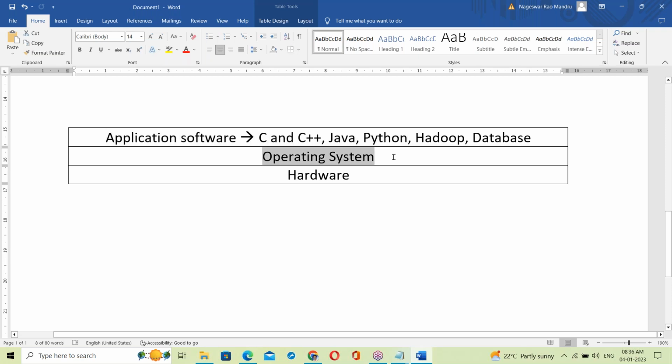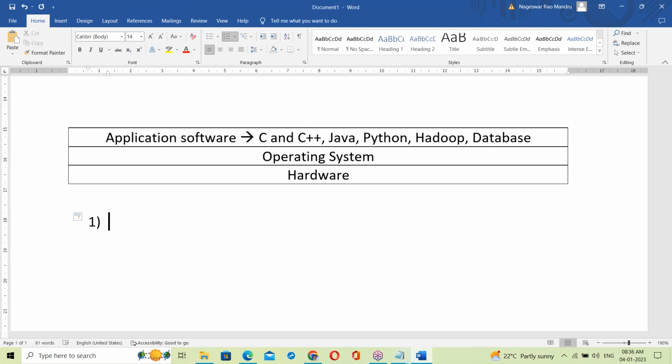So what is exactly an OS? The OS is a platform where we can run all the application software.